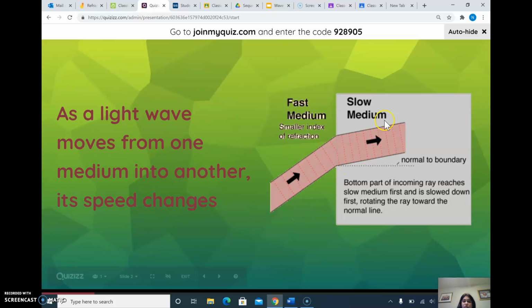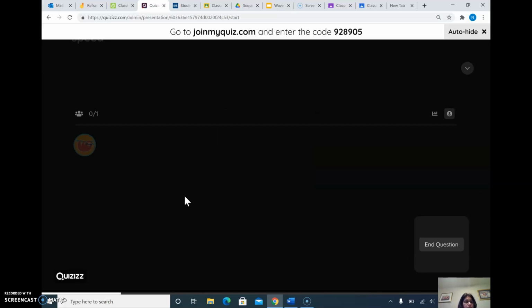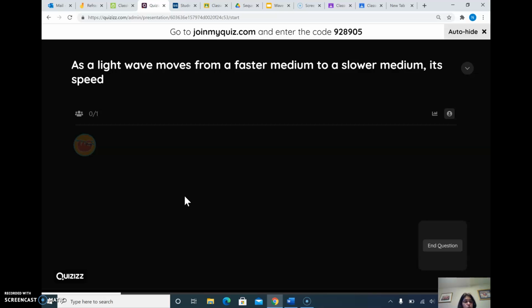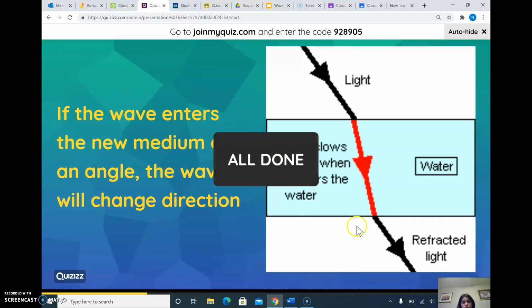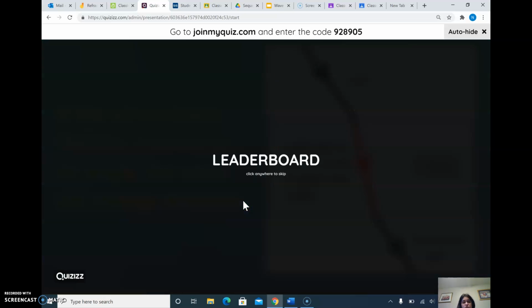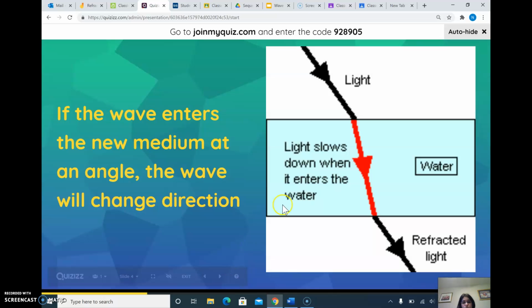Okay, what will happen when the wave is going from a slow medium to a fast one? Let's see. What do you think? Should the speed go faster or slower? Faster. Let's see what will happen. Oh, there is a question. Okay, the question is, as a light wave moves from a faster medium to a slower medium, its speed slows down. That's right. Next. Perfect. Let's go ahead.